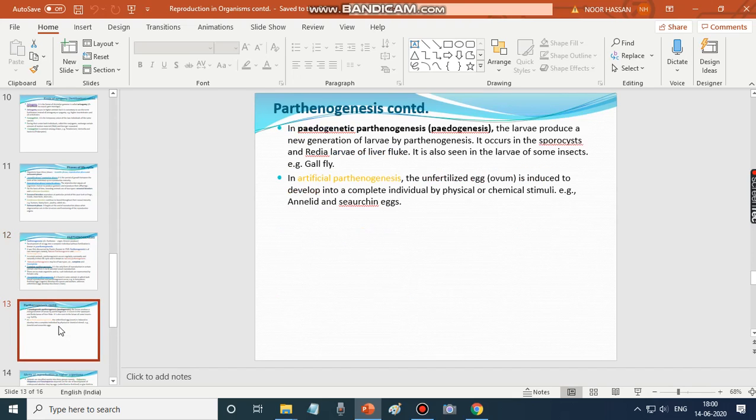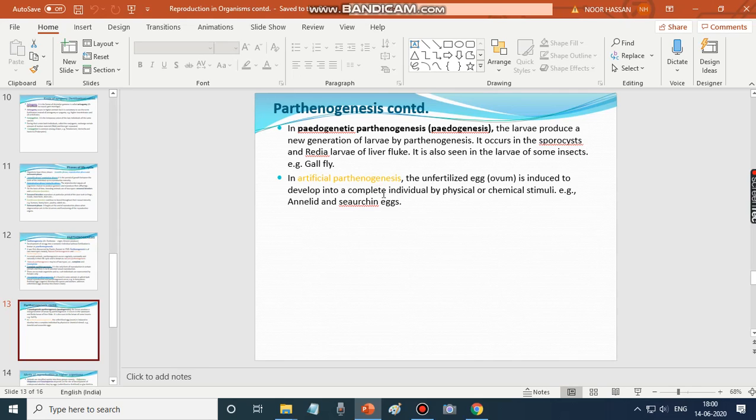We shall move on to the next one. This is genetic parthenogenesis or pedogenesis. Here, larval forms produce new generations of larvae by parthenogenesis. It occurs in the sporocyst and redia larvae of liver fluke. It is also seen in the larvae of some insects.